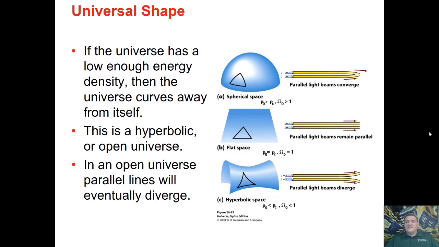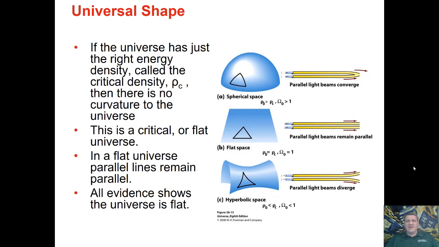Another possibility is if there is not enough stuff in the universe. Then we get the opposite curvature. Everything moves away, so lines that begin as parallel will eventually diverge. They'll actually split apart. The shape that causes this is this kind of weird saddle shape. It's what's referred to as a hyperboloid. So this is known as a hyperbolic or open universe. In a hyperbolic or open universe, parallel lines will diverge.